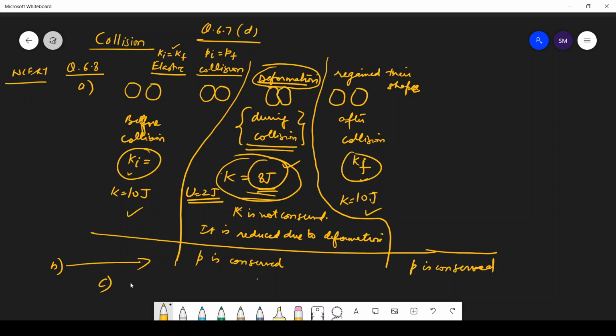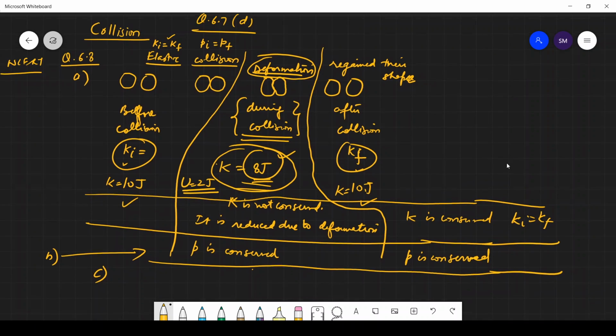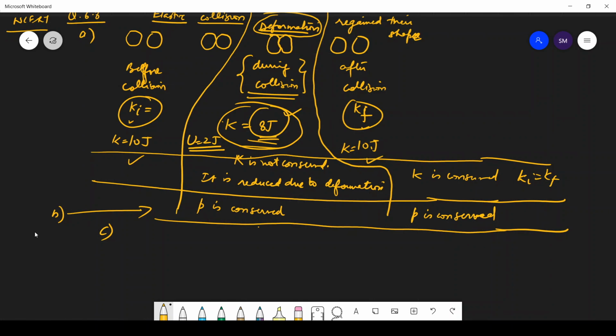If the collision is inelastic, then here in part A kinetic energy was conserved, which means initial kinetic energy is equal to final kinetic energy. So this was the case when the collision was elastic. Now if the collision is inelastic in part C, then what will happen in case of inelastic collision?